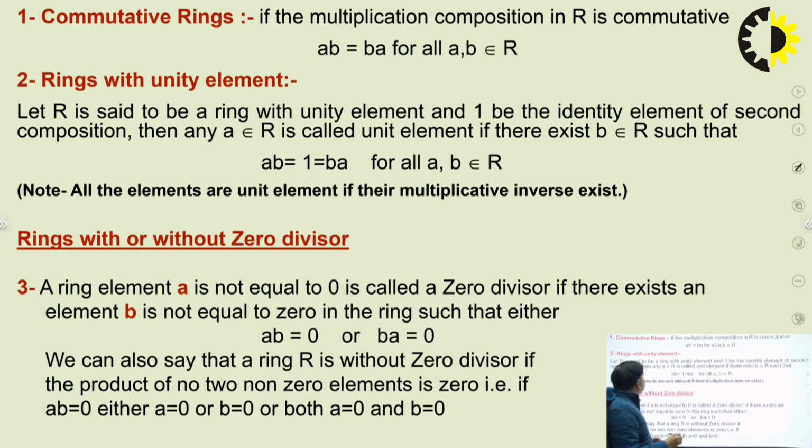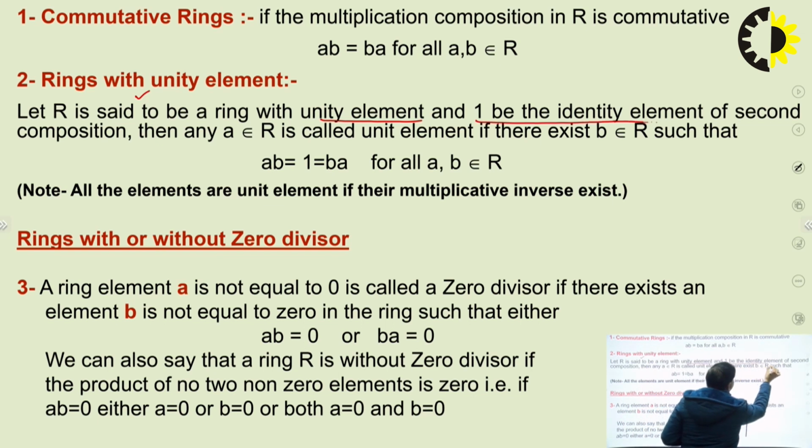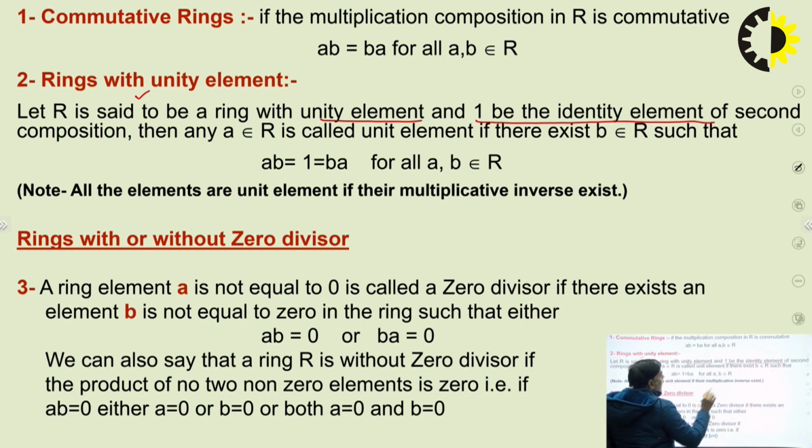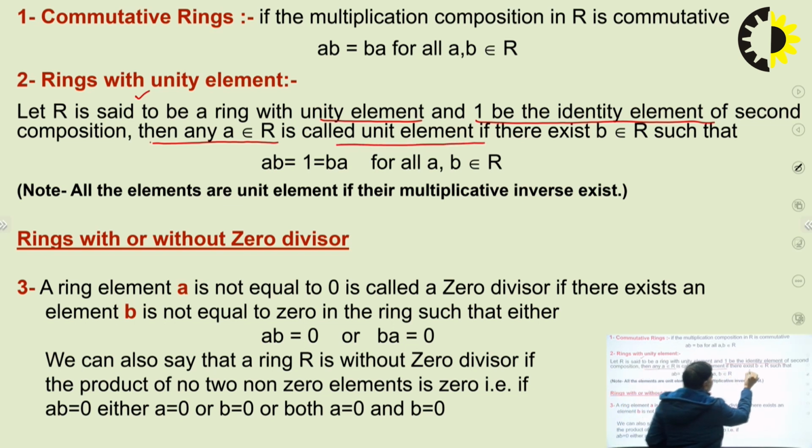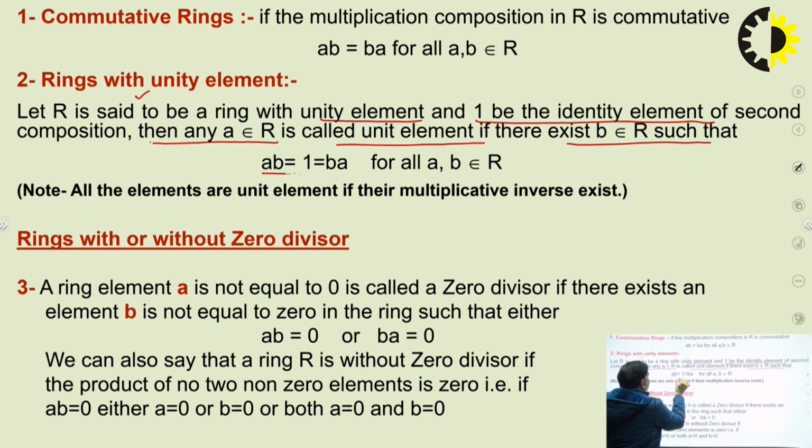Second is the ring with unity element. See the definition: R is said to be a ring with unity element if 1 is the identity element of the second composition. Then any A belonging to R is called a unit element if there exists B belonging to R such that AB equals 1, or equals BA.